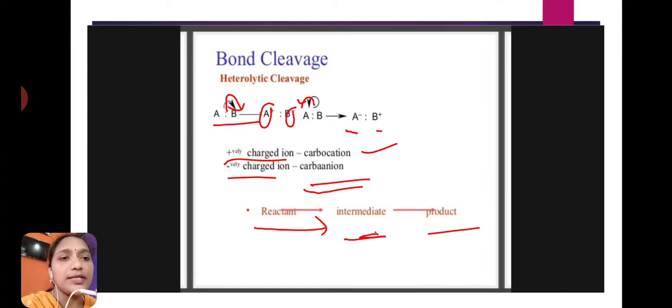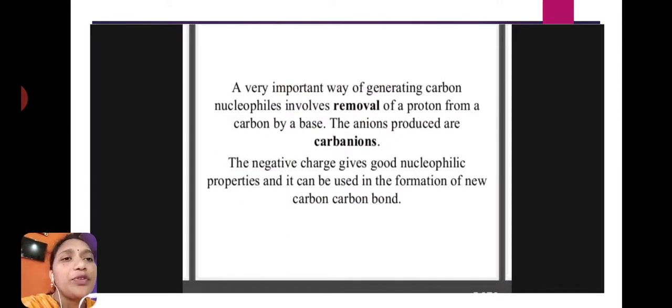First reactants undergo bond cleavage and form intermediates, then intermediates are converted to products. This is the reaction process in organic chemistry. A very important way of generating a carbon nucleophile involves removal of a proton from a carbon by using a base. The anions produced are carbanions. The negative charge gives good nucleophilic properties and it can be used in the formation of a new carbon-carbon bond.